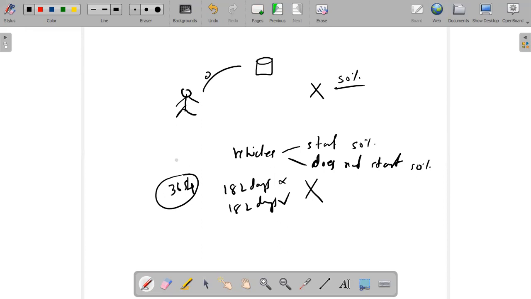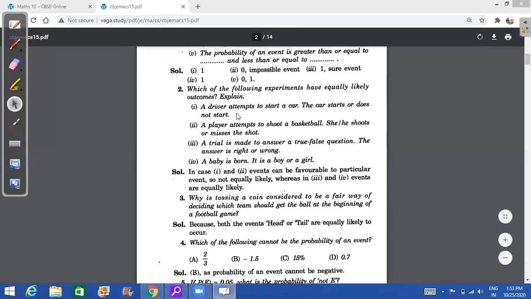So what are we seeing? We are seeing the majority. Majority is not 50%. It is going to start the majority of the times. In 10 years, probably you will experience a problem once or twice in your vehicle that it is not starting. And if it's a brand new vehicle, there is no question of getting any problem. So you see millions of vehicles around you, lakhs and lakhs of vehicles. Every time you find that the person is sitting in the car and it starts. Very rare cases it doesn't start. So it is not an equally likely event.